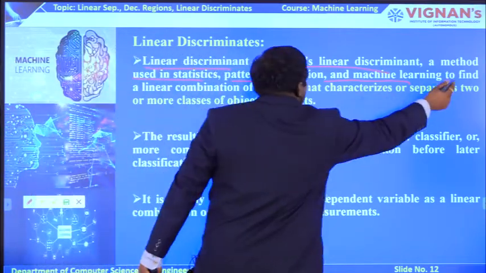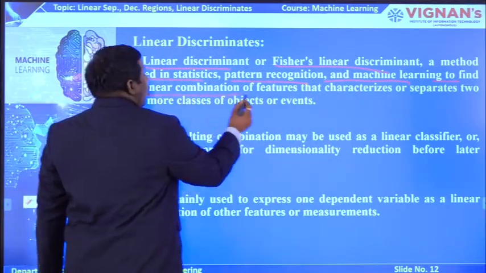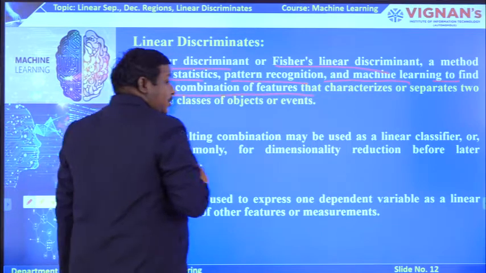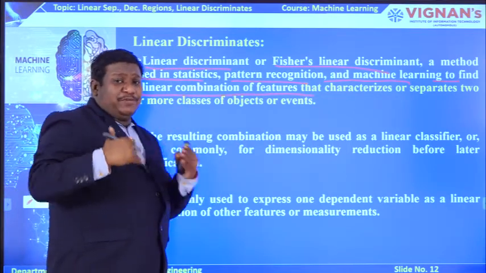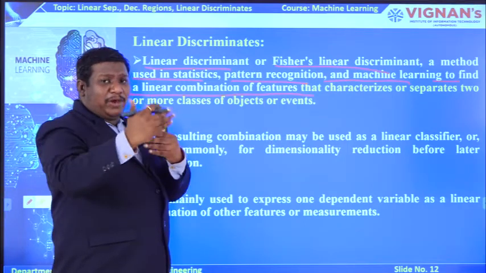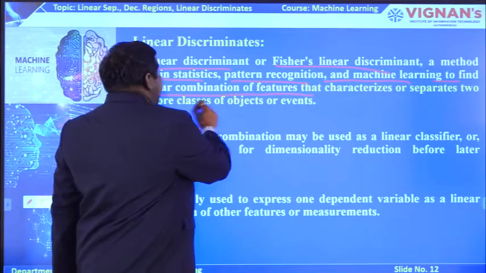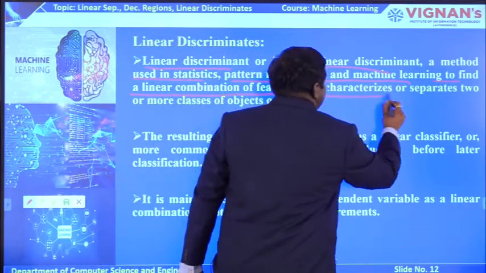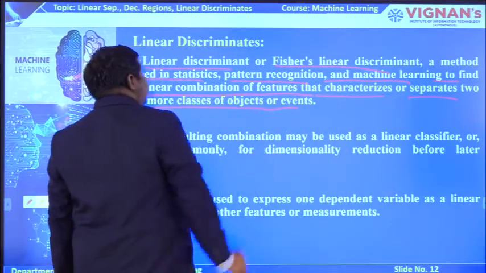It is used to find a linear combination of features. Remember this, it is a combination of features in a linear fashion, not non-linear, that characterizes or separates two or more classes or objects.